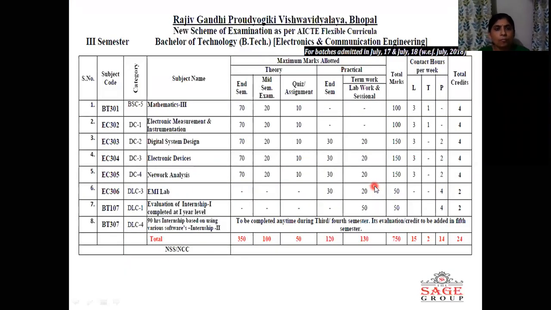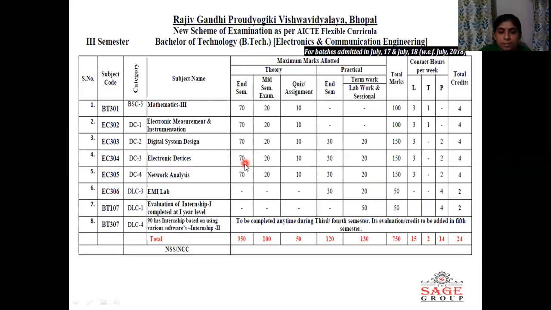This is the scheme of RGPV. We have to discuss the EC304 electronic devices scheme. The total weightage given to this subject is 150 marks: theory 100 marks, and for practicals 50 marks weightage is given. Theory marks is classified into three categories.